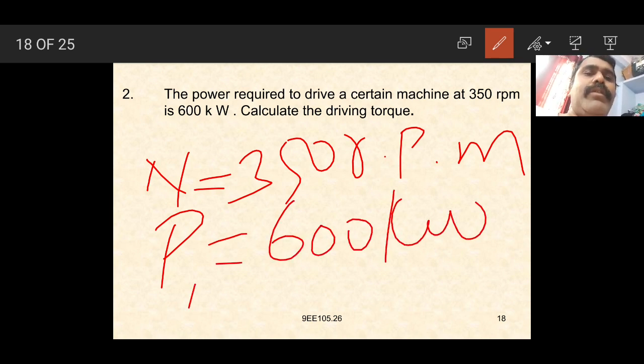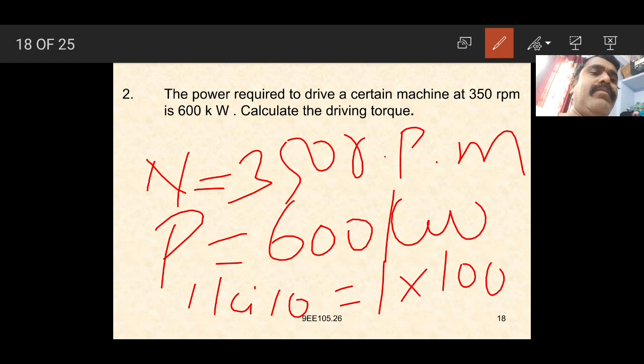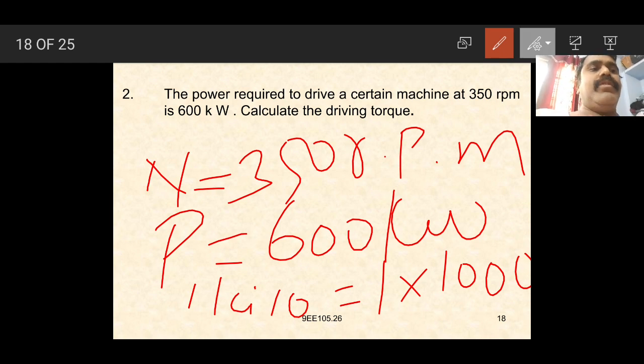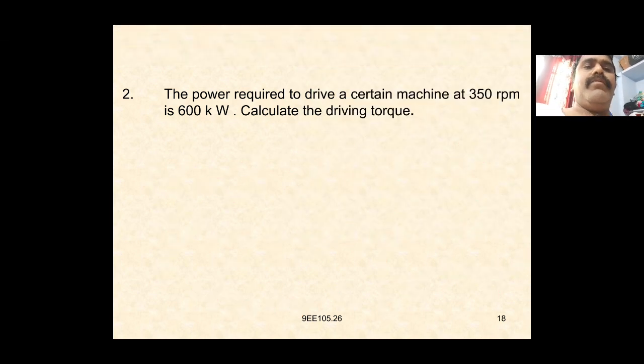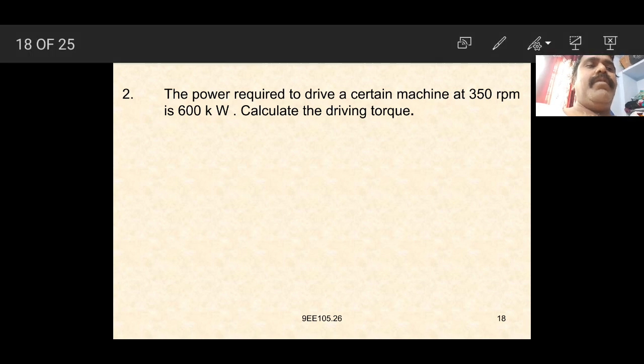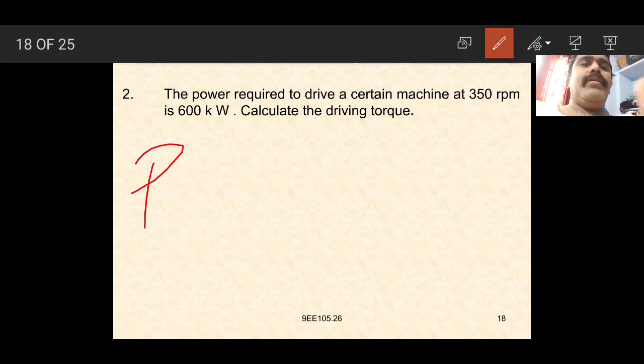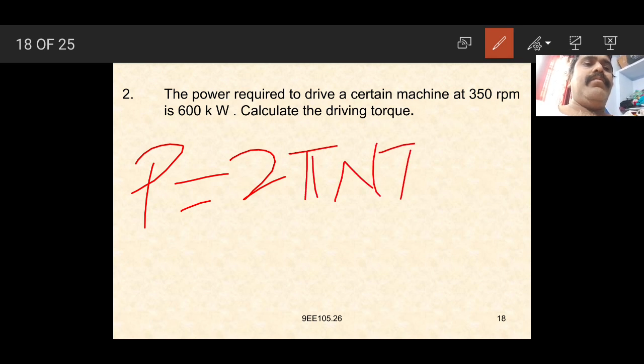1 kilo is 1 into 1000, so 600 into 1000, that is 6 into 10 to the power of 5 watts. Given speed is 350 rpm. The formula is the same: power P is equal to 2 pi NT by 60.